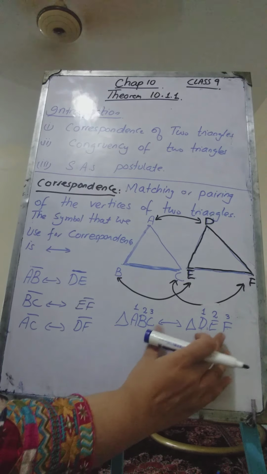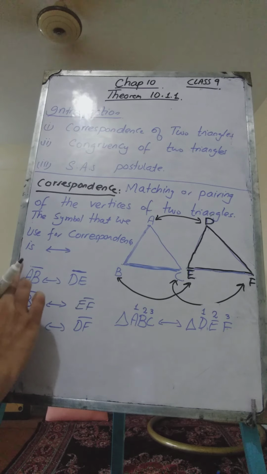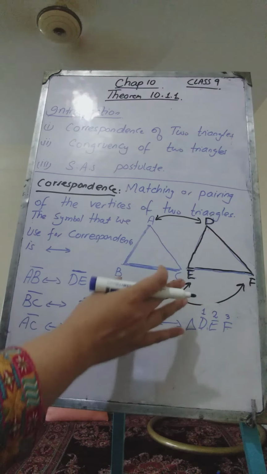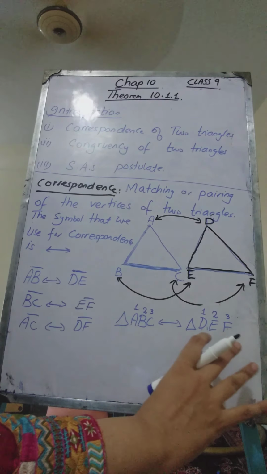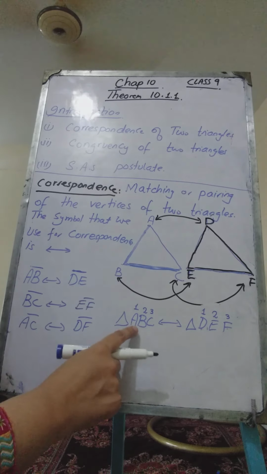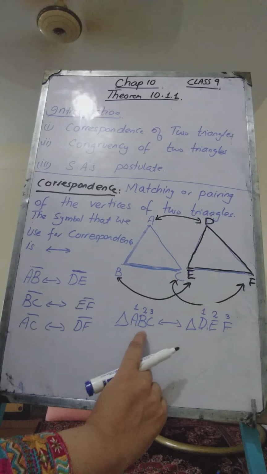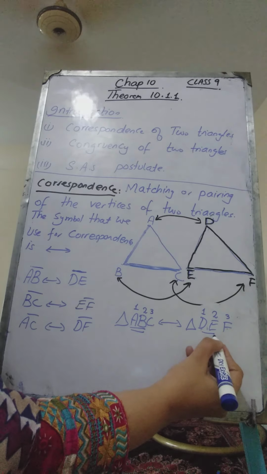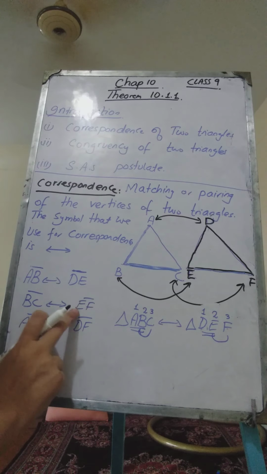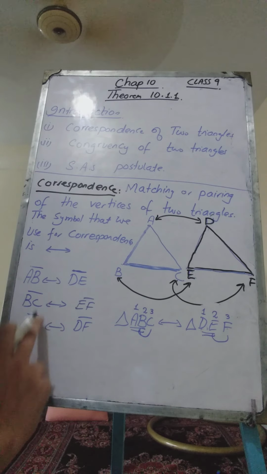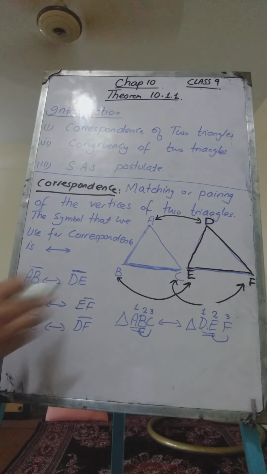Now if we have named these two triangles and we have taken the correspondence from this, we can deduce these results from here also without drawing the figure, or without looking at the figure. Once we have formed the correspondence, we can find the corresponding sides from these. AB is corresponding to DE. Similarly, BC will correspond to EF. So we can also derive these results from here. Looking at these two correspondences, we can get these results.